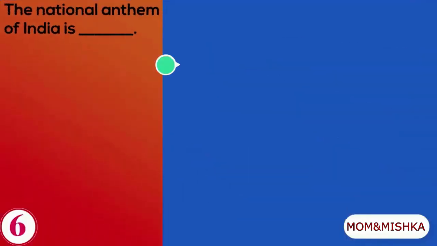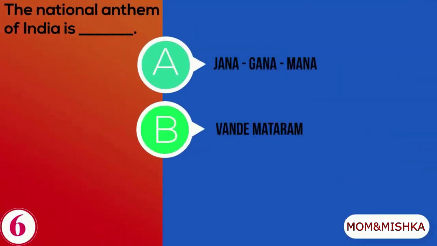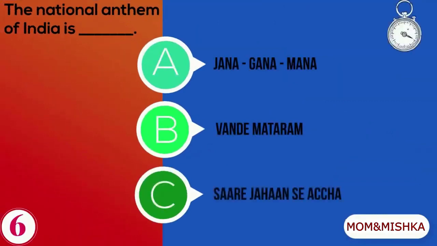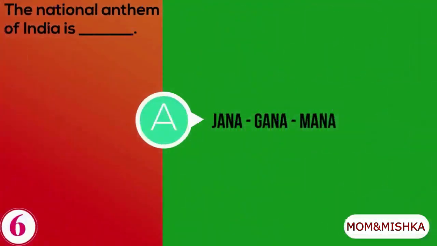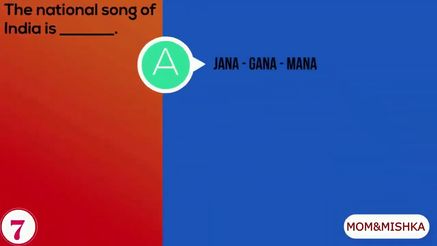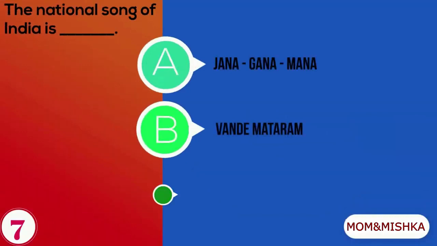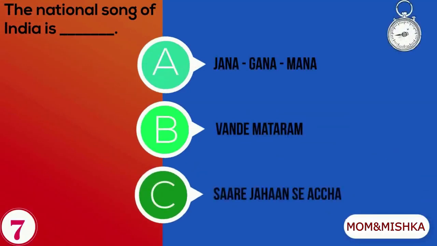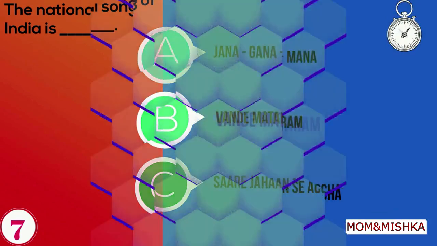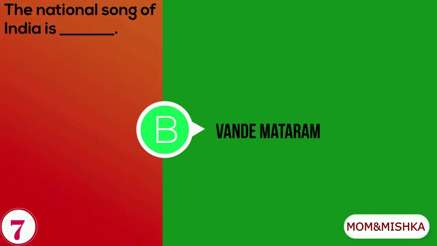The national anthem of India is A. Jan Gan Man, B. Vande Mataram, C. सारे जहां से अच्छा. The national anthem of India is Jan Gan Man. The national song of India is A. Jan Gan Man, B. Vande Mataram, C. सारे जहां से अच्छा. The national song of India is Vande Mataram.